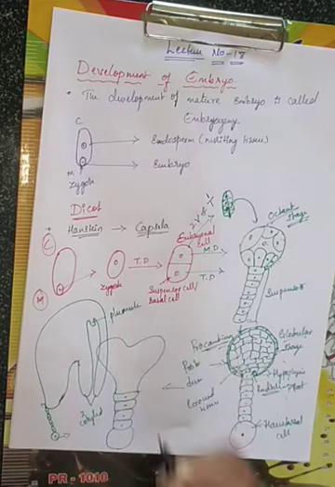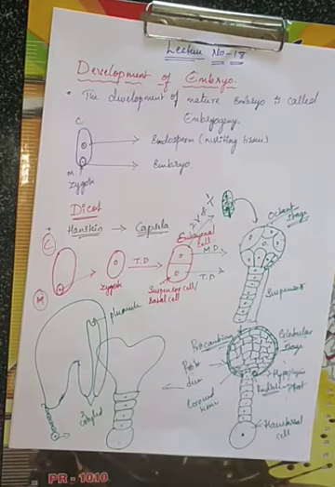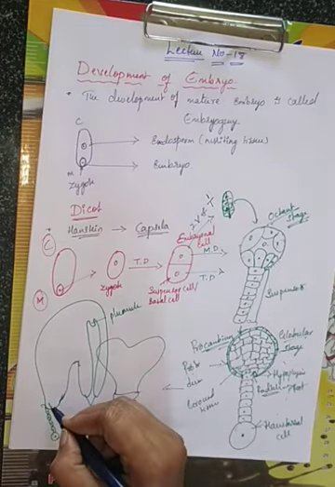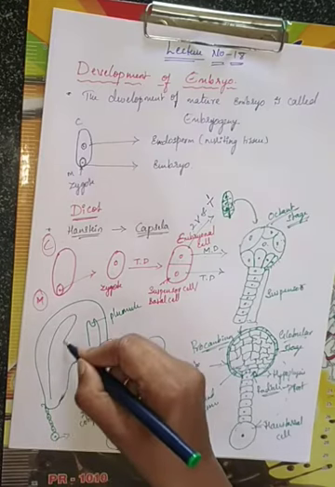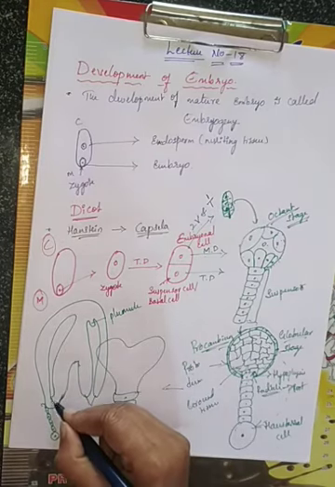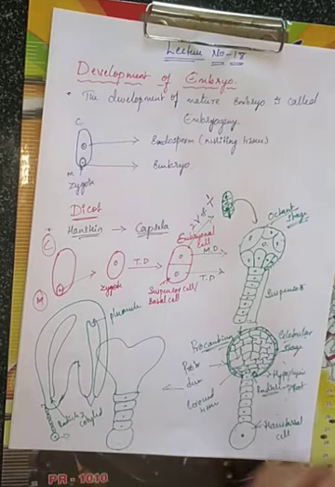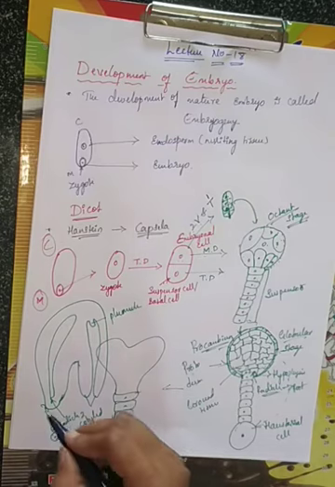Plumule in future is going to form what? Yes, a shoot system, and then here there will be this radicle. Okay, radicle, which after development is going to form a root, children,